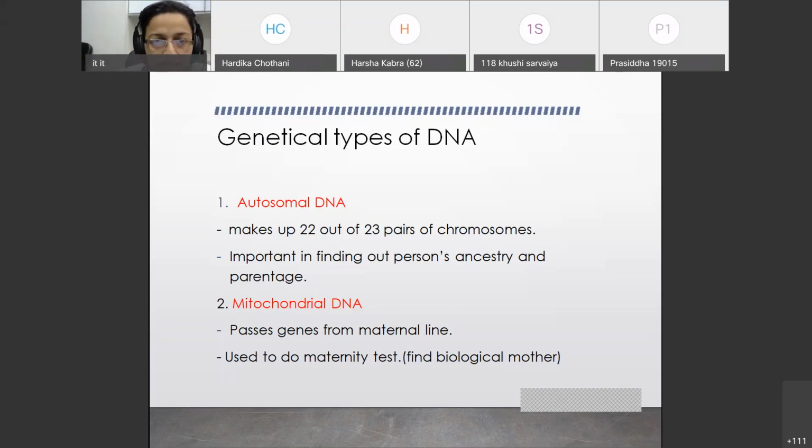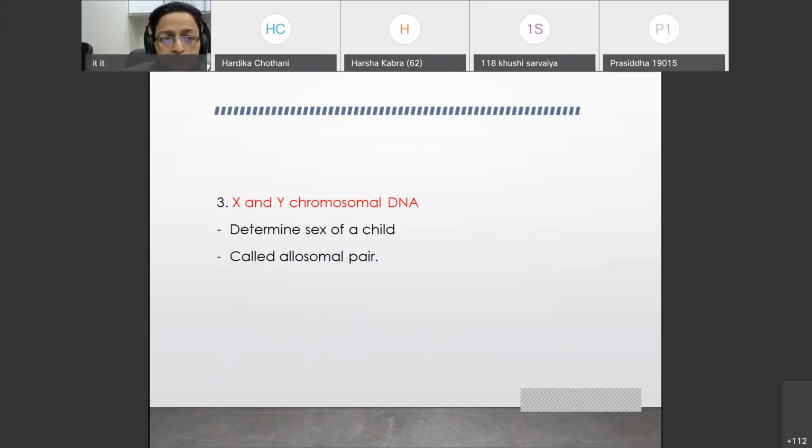The second type of genetical DNA is mitochondrial DNA. As you all know, it is transmitted from the mother, along the maternal line, so it is used for the maternity test, to find out the biological mother. The X and Y chromosomal DNA determines the sex of a child. XX is present in females and XY in males.